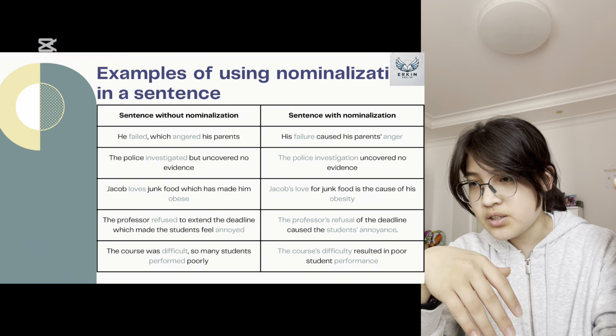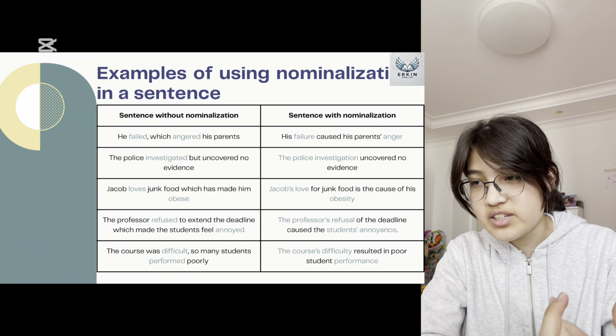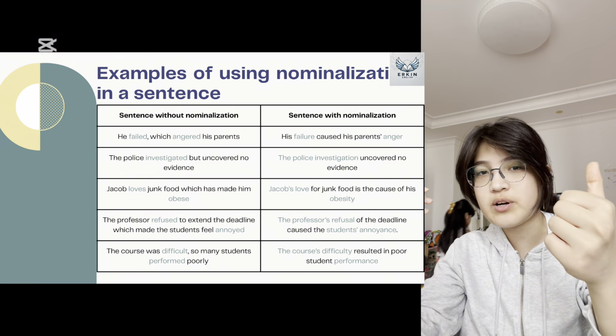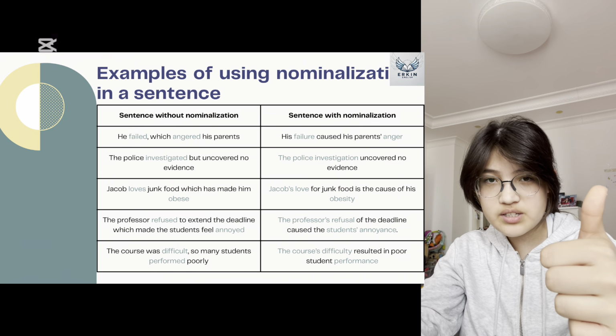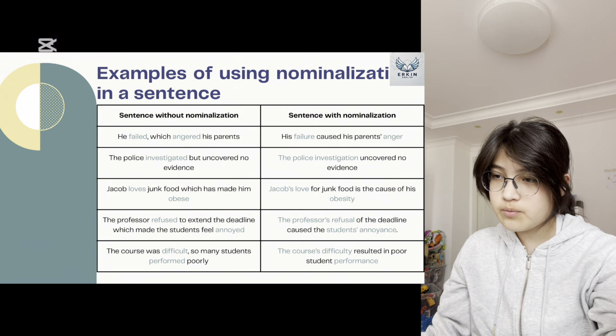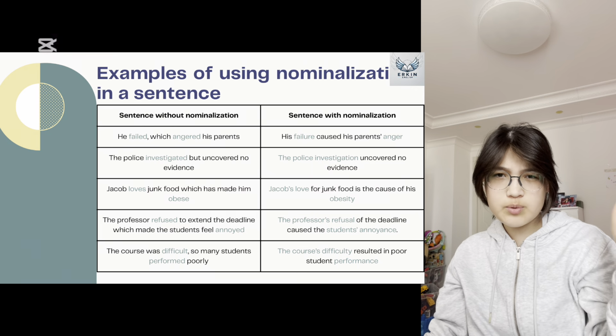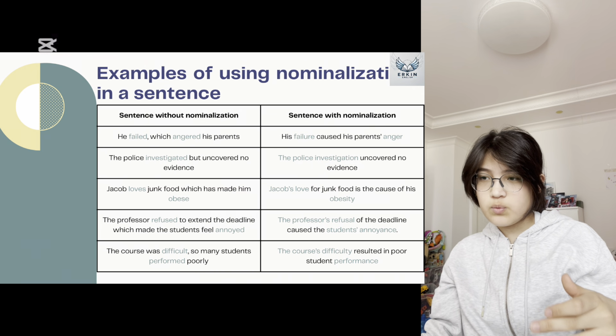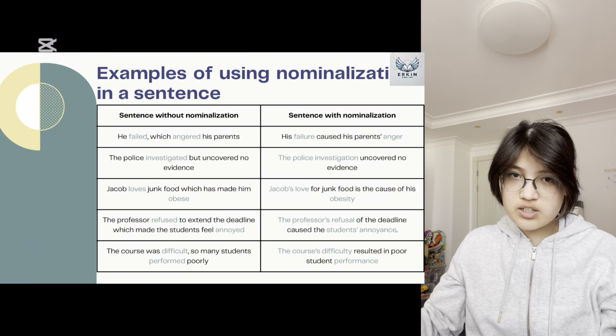And then we have another example, which is: the police investigated but uncovered no evidence. I have a couple more examples, but you can check them out on your own. They basically have the same meaning, where the verbs or the adjectives or the common nouns transform into abstract nouns, which is nominalization in general.